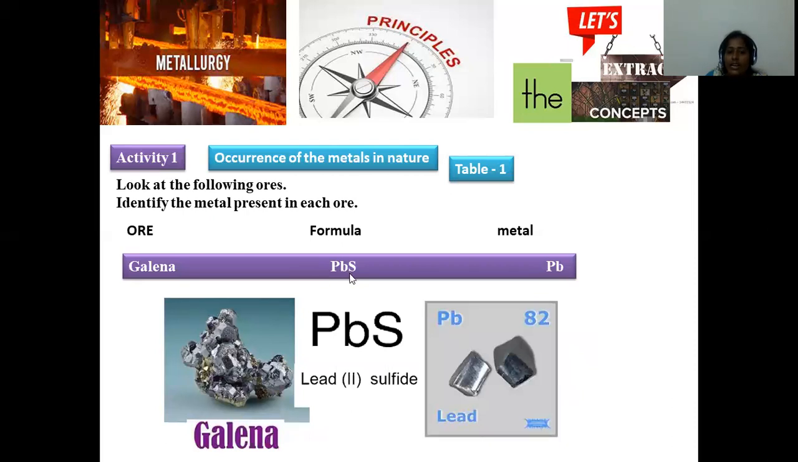And another is about galena. Galena is the ore for lead, and again here we can find a sulfide. This is chemically denoted as lead(II) sulfide, where 2 is the oxidation state of the metal present in this compound. Galena is the name of this, and pure metal lead will be extracted from this one.